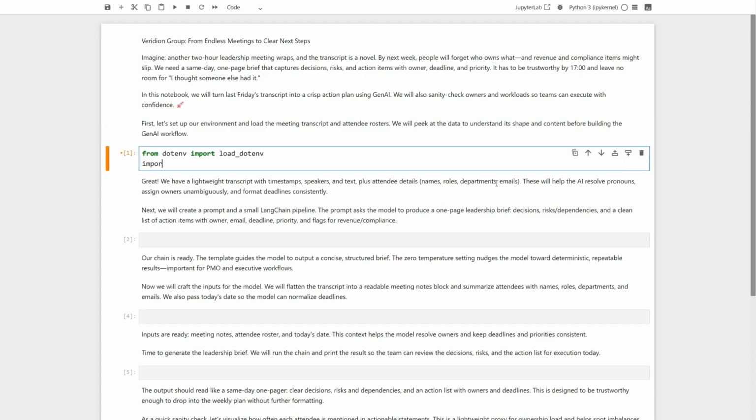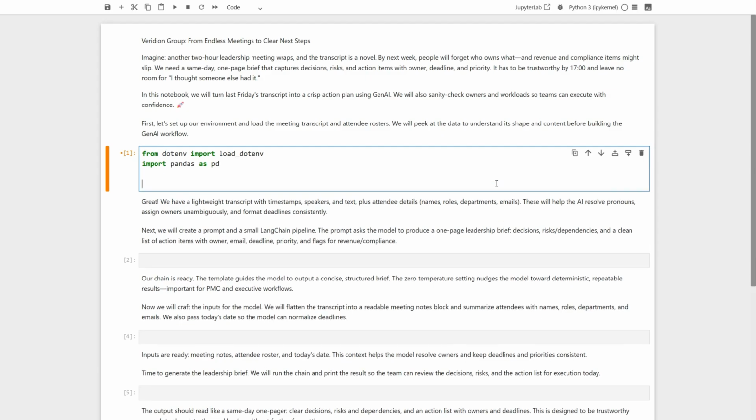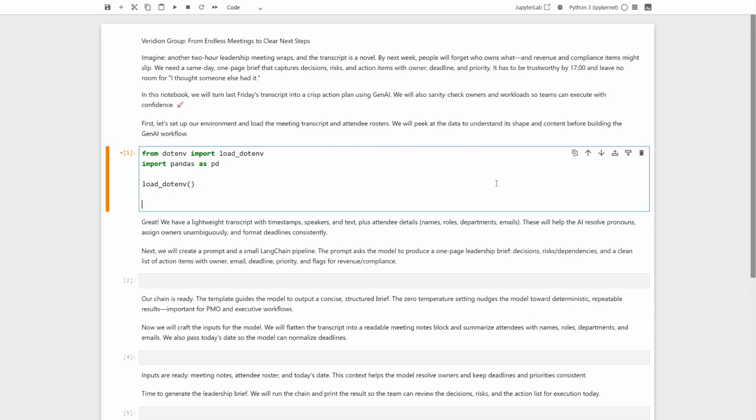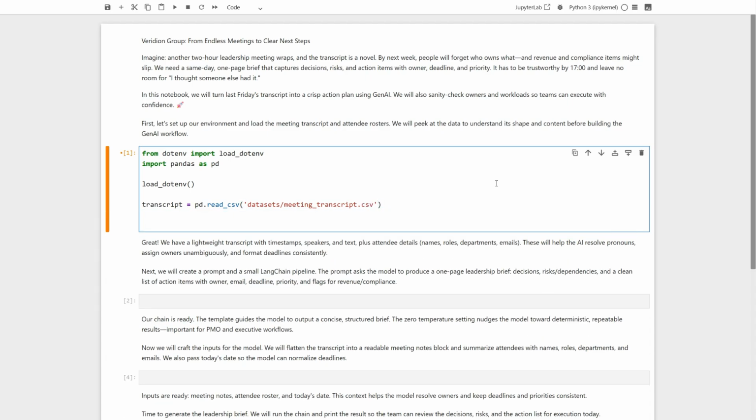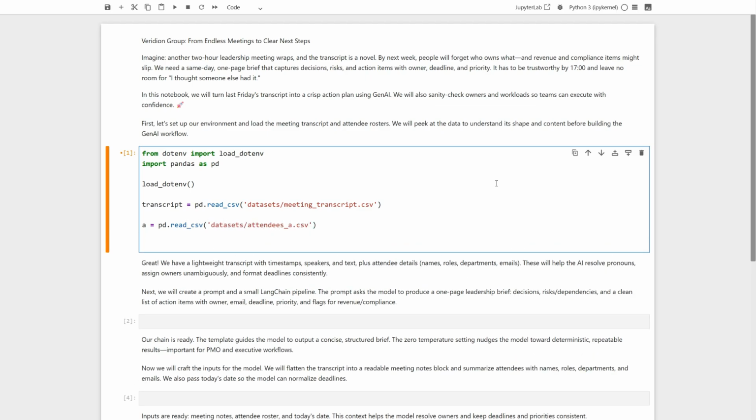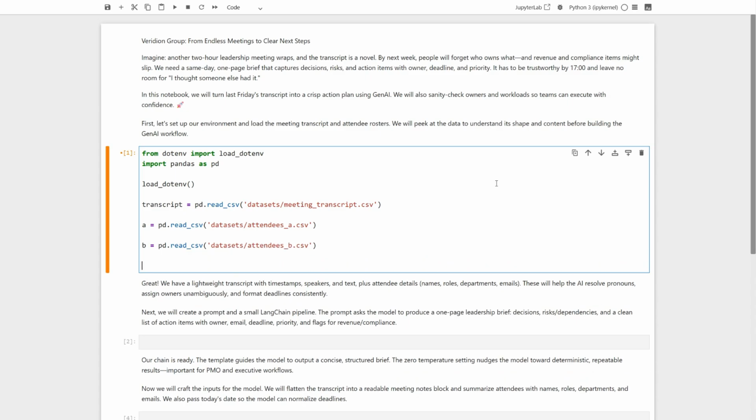Alright, first things first, we bring in dotenv so we can load environment variables from a .env file, and Pandas to handle our data tables. Now we actually load that .env file, so any keys or paths are available without hard coding them. Next, let's read the meeting transcript CSV into a data frame called transcript, a clean, structured table we can explore. I'll load the first attendees file, the A list, so we have the first batch ready. And now the B list, the second batch of attendees to complete the set.